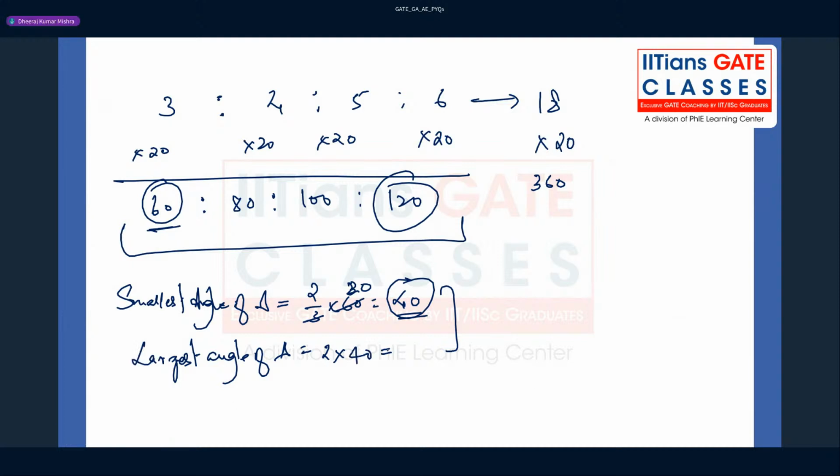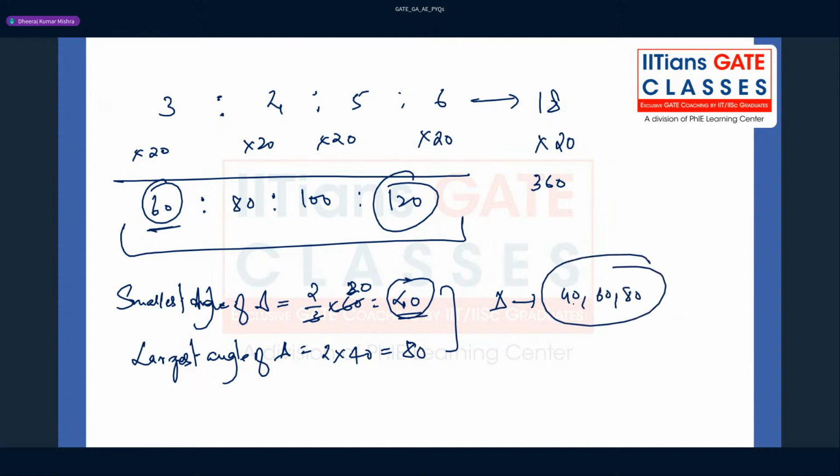Let me take 40. So it gives you 80, right? Fine. Now it is clear, guys. So the next angle is going to be 60, right? Because 80 plus 40 will be 120. So the third angle, you can say the triangle has the angles 40, 60, and 80.